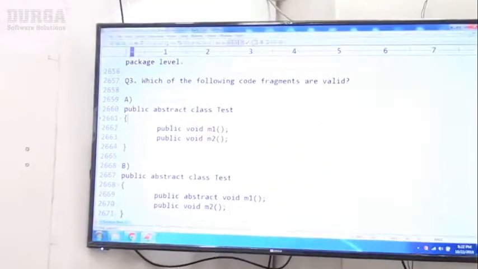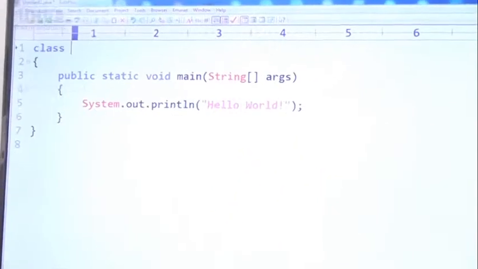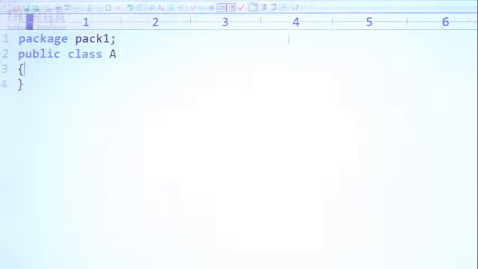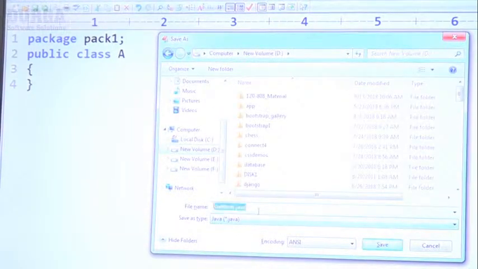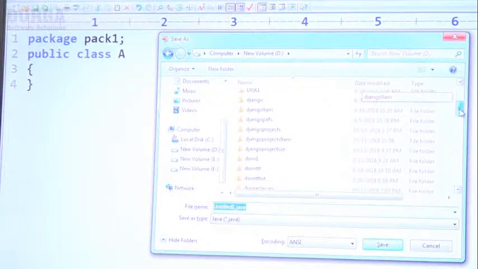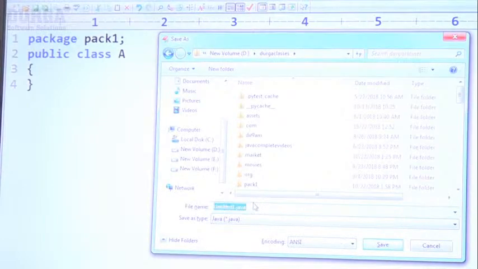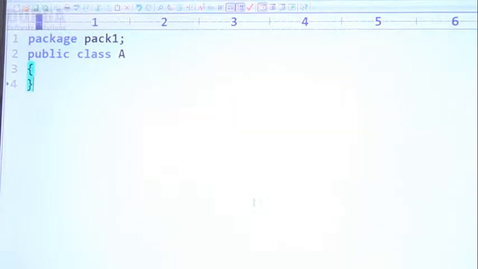Observe carefully: package pack1, public class A. Let me save this code as a.java in D:\Durga classes. That's all. This is my class A, which is public, present inside pack1.